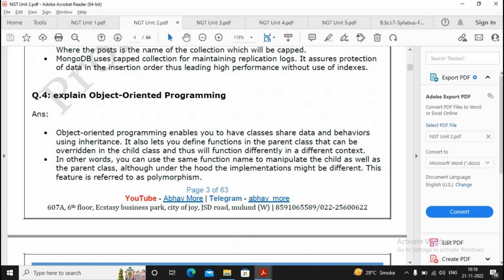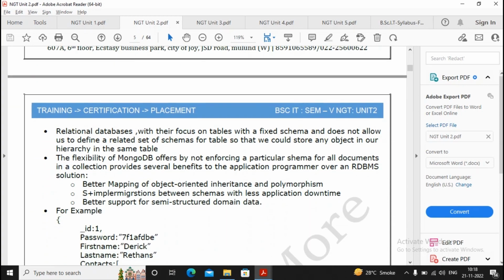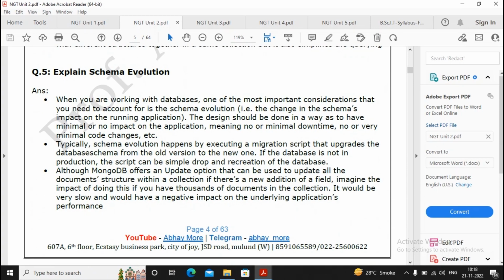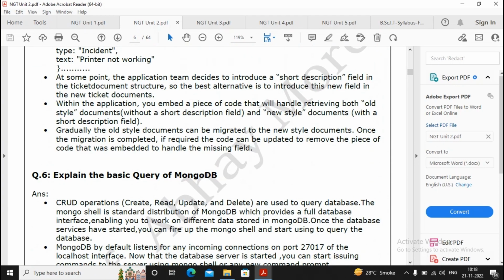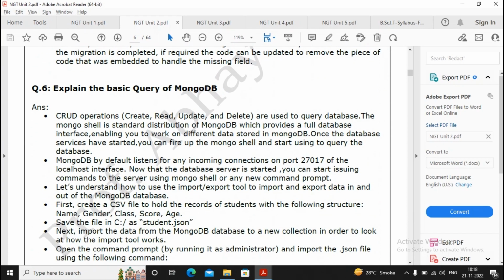Moving ahead to object-oriented programming. This is the common answer; everybody knows about it. Explain the schema evolution. Read it once. Moving ahead, explain the basic queries of MongoDB, that is nothing but create, read, update and delete. Now, the answers to these questions are simply bigger, and because of that you will find the number of pages increasing.